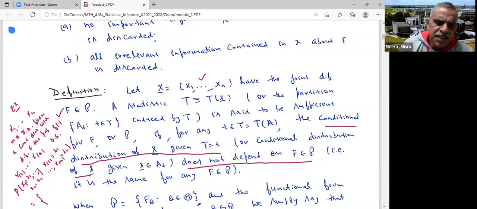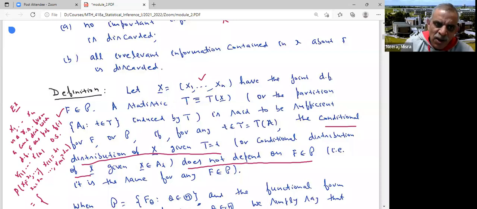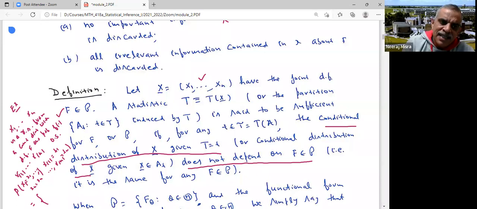Yeah, because if the order statistics are given, then you know that the original sample has to be some permutation of t1, t2, ..., tn, because it cannot be anything else. And since it is a random sample, that means it is IID, each of those permutations should have the same probability. So it would be 1 by factorial n.